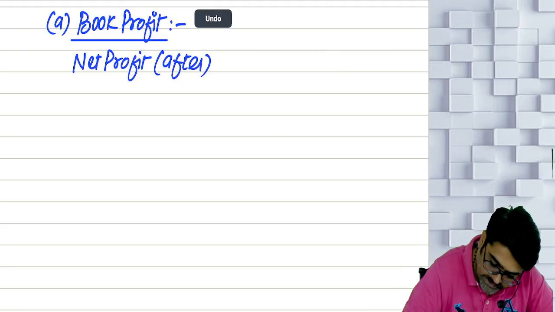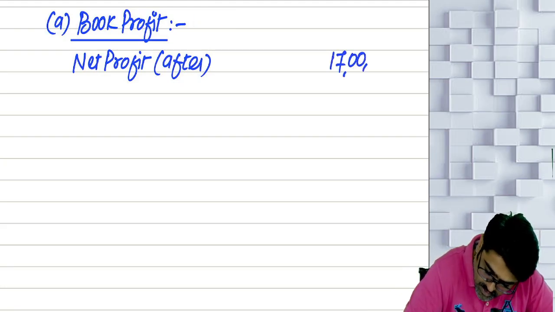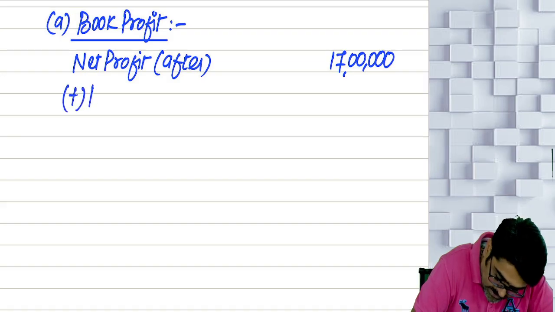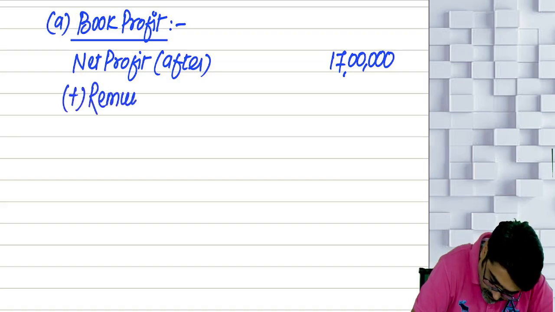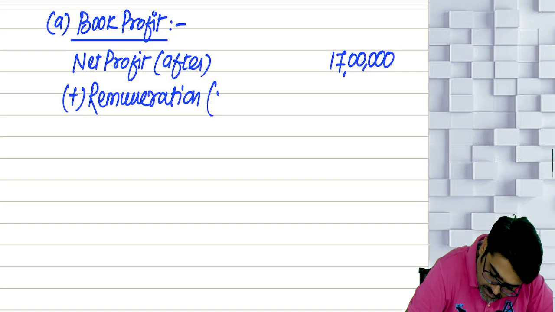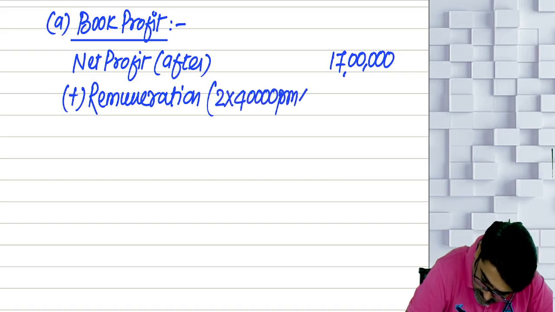So what are you going to do? 17 lakhs was your net profit after claiming remuneration. So add remuneration. What was the remuneration? 2 partners into 40,000 per month into 12 months. So 9 lakh 60,000 you are going to add back.